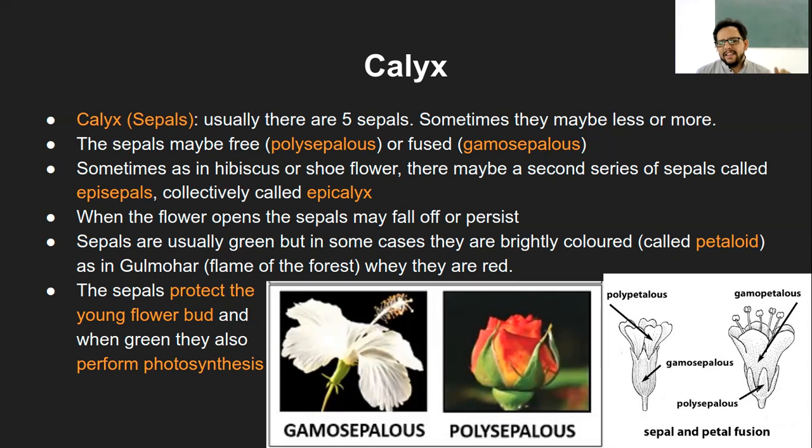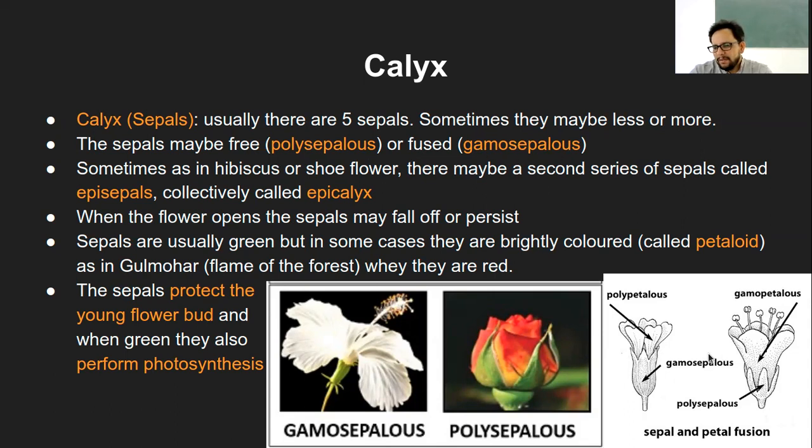So this calyx usually has 5 sepals. If you observe any random flower, whether it's a rose or hibiscus or any other type, you will usually find 5 sepals. Again, there are exceptions. I'm not saying there are always 5, but most of the time you will find 5 sepals. And the sepals can be free, which is called polysepalous, that is, individually they are free, or they can be fused, which is called gamosepalous.